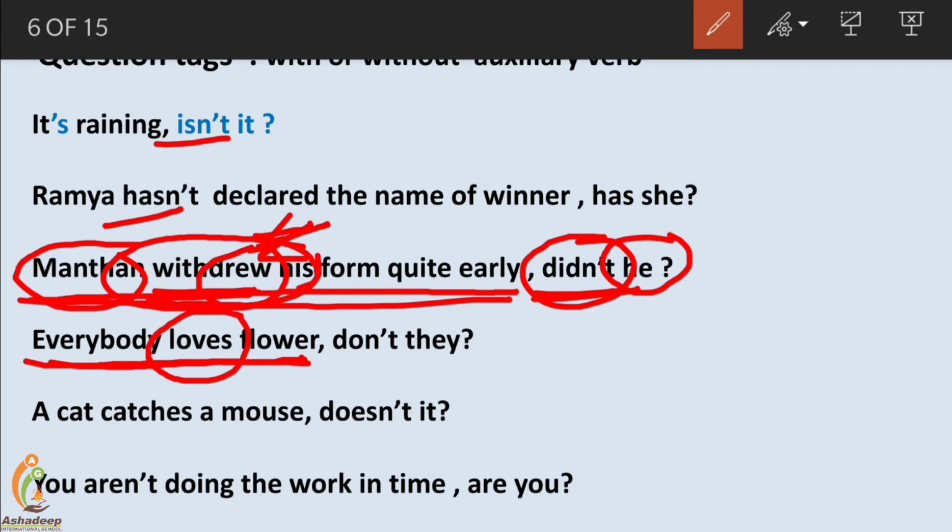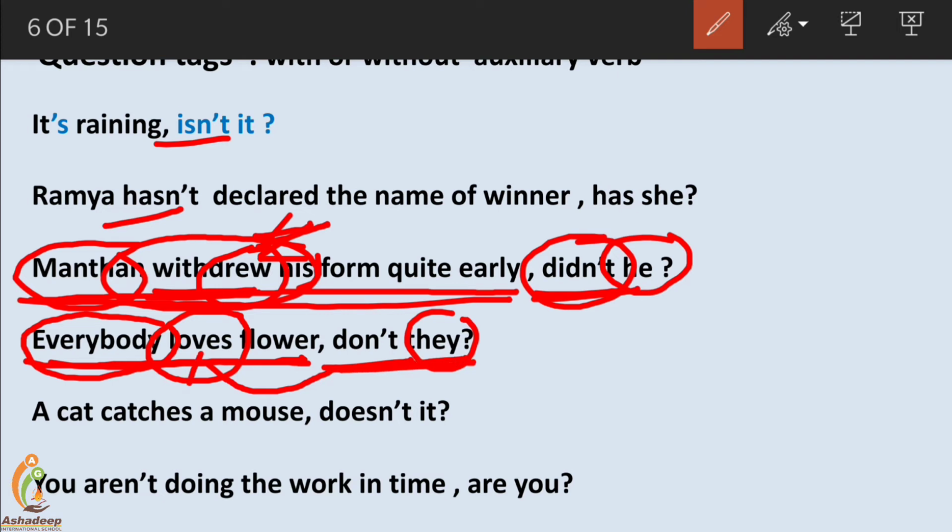So simple present tense has do and does as its negative verb. Here, friends, everybody is an indefinite pronoun. For everybody we will go with they, and this point also we will discuss in detail. And for they we will use don't, not doesn't: don't they, it's the question tag.